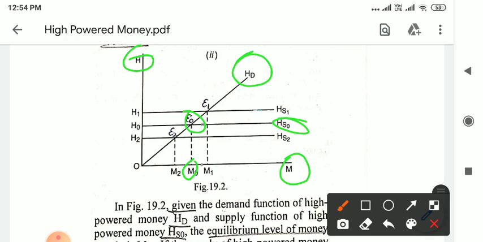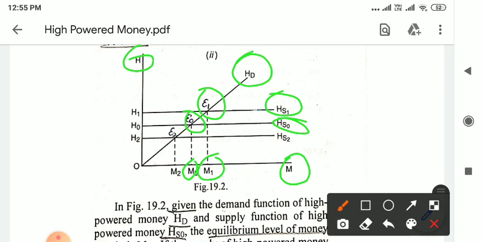Now we suppose that the supply of high powered money increases. If it increases to HS1, then the new equilibrium point will be E1, and according to it the new equilibrium money supply in the economy is OM1.